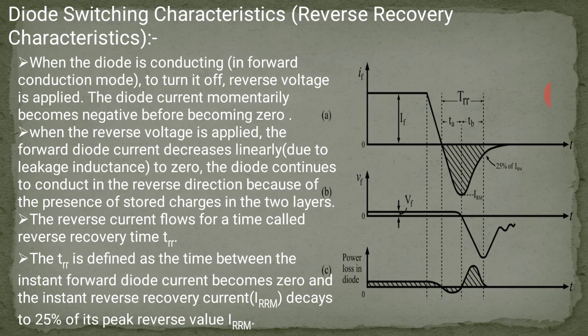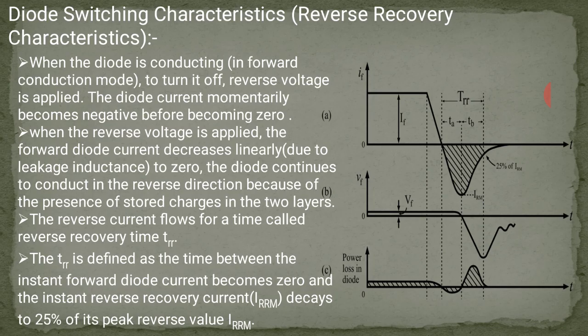The reverse current flows for a time that is called reverse recovery time, that is TRR.